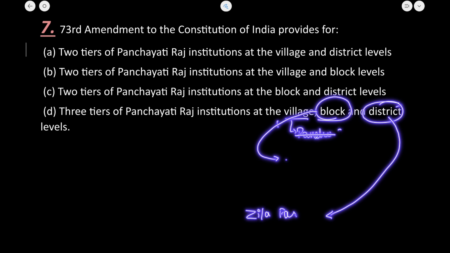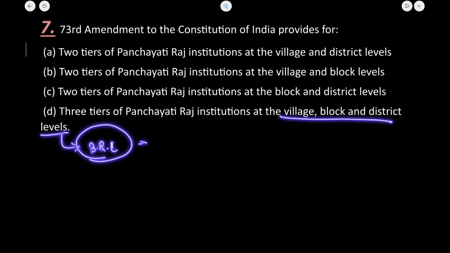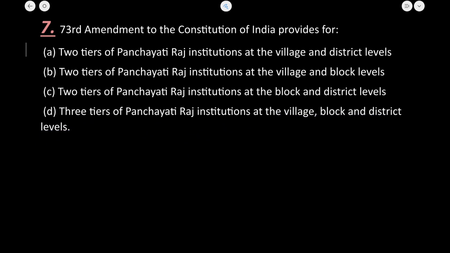So 3 tier is envisaged, and which committee is responsible? The name of the committee is Balwant Rai Mehta Committee. It was constituted in the year 1956, which gave its report in the year 1957. Now D is the correct answer.